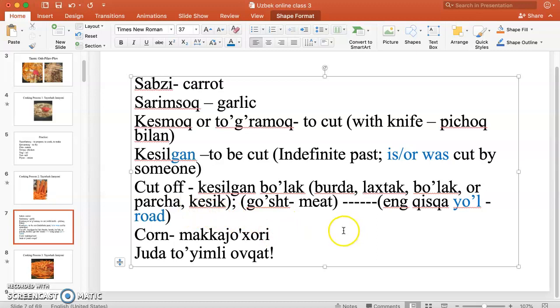Although I didn't use corn, I wanted to tell that corn is makka jihora. Makka jihora. Okay. Juda osh, juda ham to'yimli ovqat. For example, if you wanted to say osh, juda ham to'yimli ovqat. So that means usually when you eat plov or osh, you feel full.